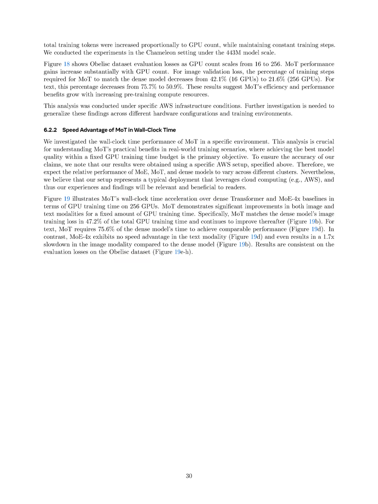Section Summary. In this section, we highlight the system properties of mixture of transformers, Mo, and their real-world benefits, demonstrating that Mo maintains a lower parameter-to-flops ratio, which enhances training throughput in large-scale environments. Our empirical analysis shows that Mo's performance improves significantly with increased GPU count, achieving faster training times compared to dense models in Mo, particularly in both image and text modalities.